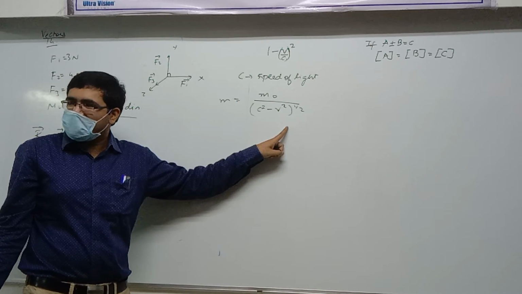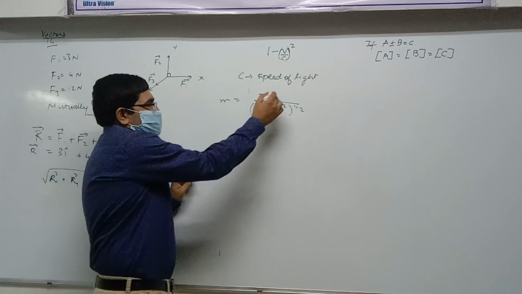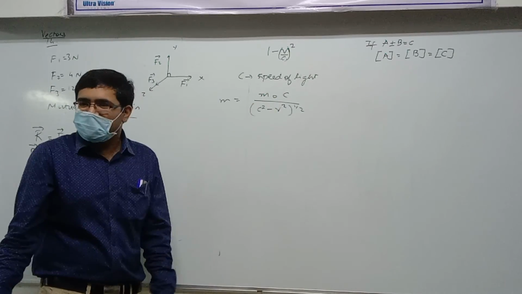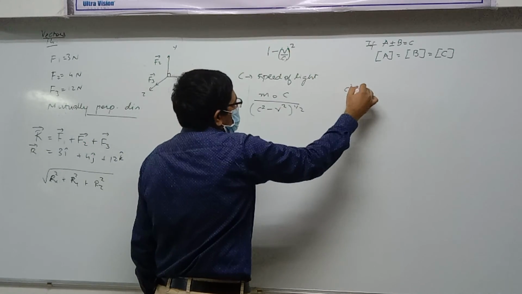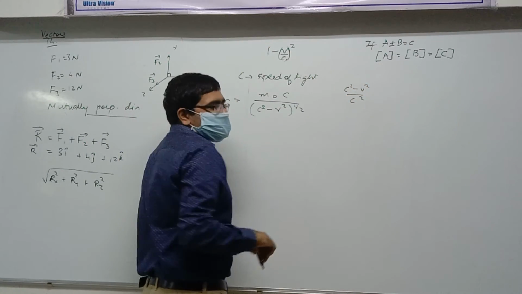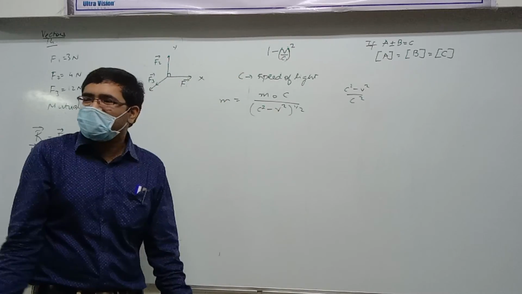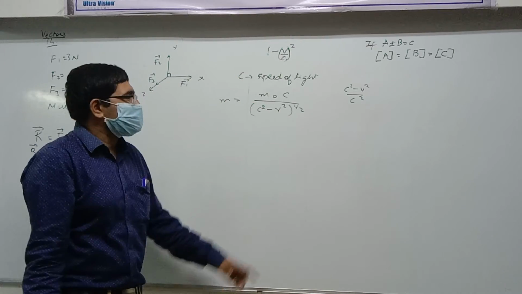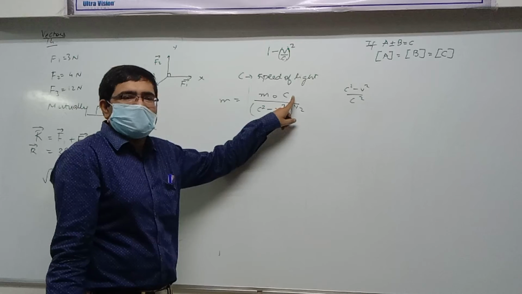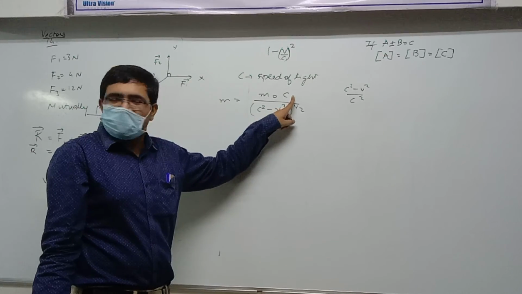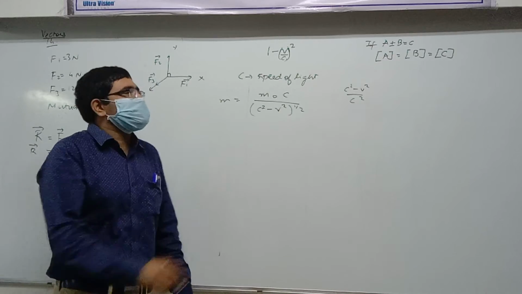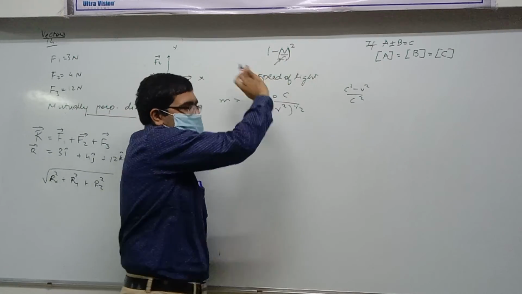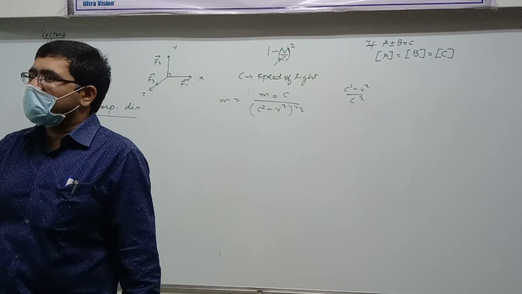So then you will have to write one more c here. It's like taking LCM. Suppose you take LCM, what do you get? c square minus v square by c square. Then c square will try to go to the numerator. Understood? So here the square root of c square will become c. So like this, there are two or three different ways in which you can write. Basically, the easiest way is putting this c here. That makes it simple.